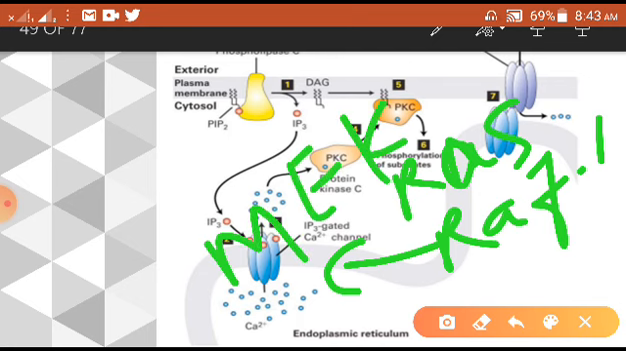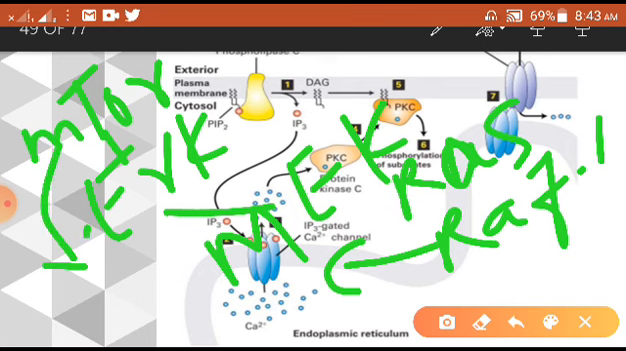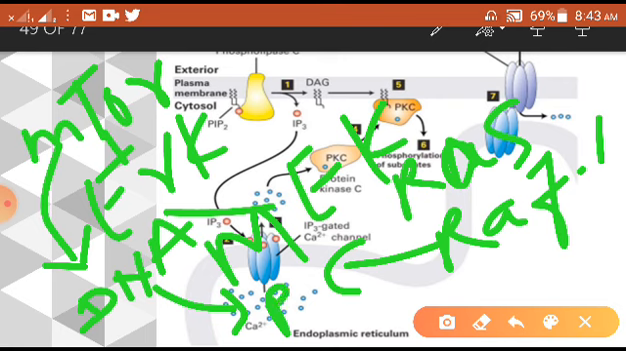This MEK will activate the ERK protein, right. And the ERK will further go and activate the mTOR protein, and likewise this mTOR protein finally changes the DNA synthesis, it will change something in the DNA. Likewise, it can change the protein synthesis, finally protein synthesis, right. So likewise, one pathway follows.